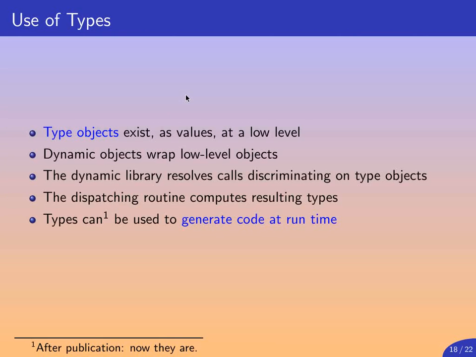Types can be used to generate code at runtime. This was accurate at the time when the article was written. Now we could say that types are used to generate code at runtime. This already works very nicely.